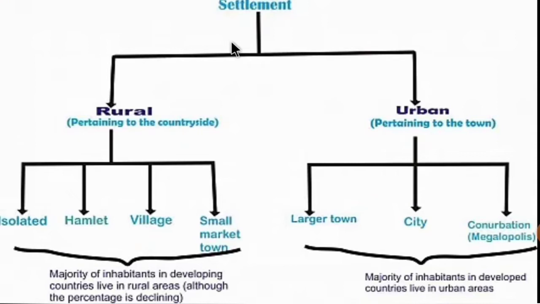Now let's see the hierarchy of settlements. Settlements can be broadly classified into rural and urban settlements. Rural means pertaining to the countryside, urban means pertaining to a town or city. Rural can be further classified into isolated, hamlet, village, and small market town. A hamlet is much smaller than a village. Then urban settlement can be classified into larger town, city, and conurbation, which is also called megalopolis.